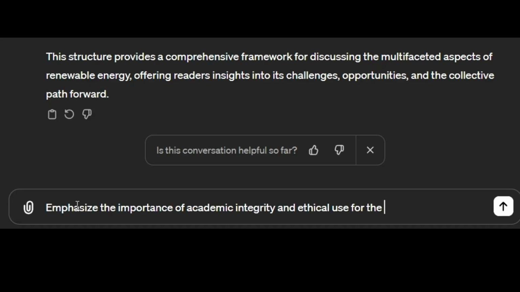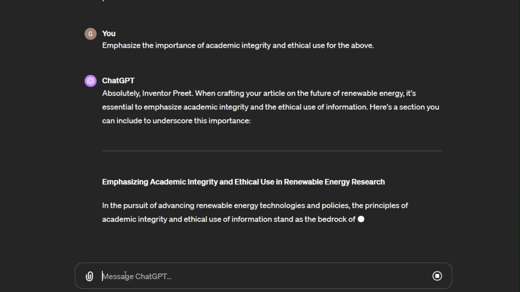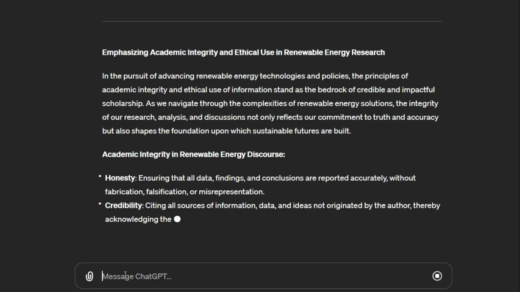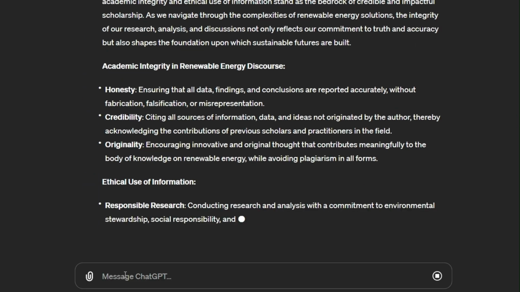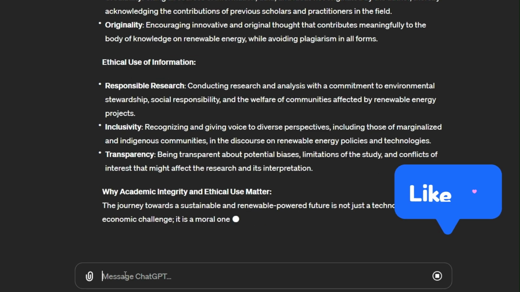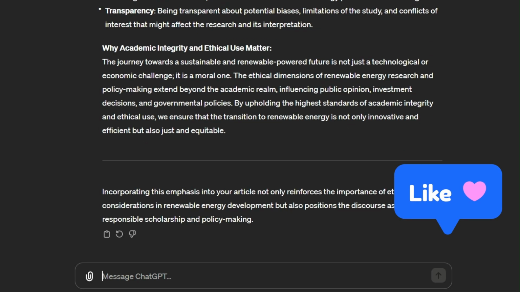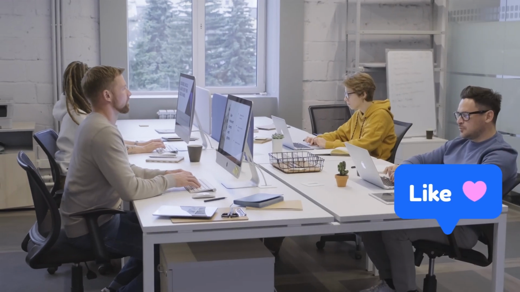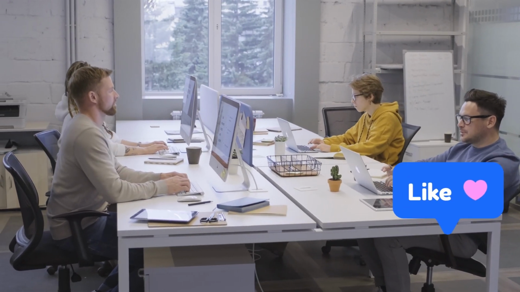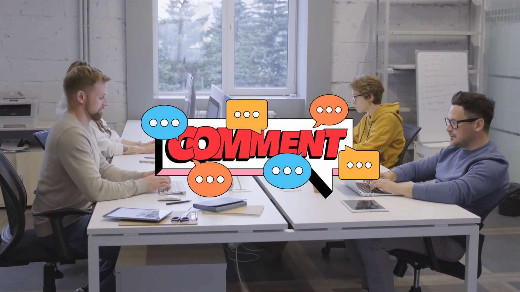While ChatGPT is powerful, it's crucial to fact-check and cite sources correctly. Use it responsibly as a starting point for your original work. ChatGPT is transforming how we research and write, opening up new possibilities for learners and creators. Embrace it as a part of your toolkit.